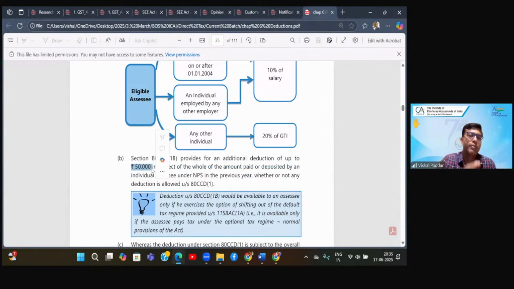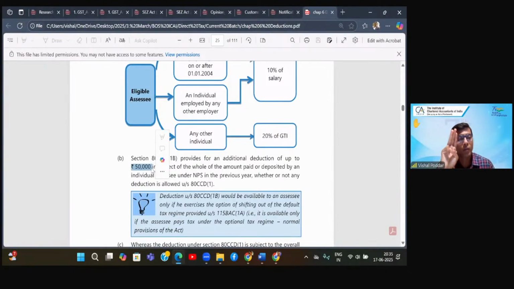So effectively, these three sections combined for your contribution, you can take deduction up to 2 lakhs. So first basic deduction 150 plus additional deduction 50. So total deduction 2 lakhs. And interestingly, you also get deduction for employer's contribution, which we studied in the next subsection 2. Importantly, that is not covered in the limit of 150.